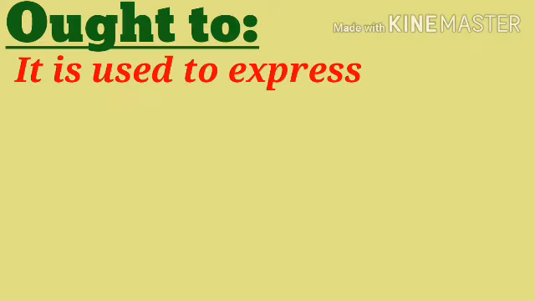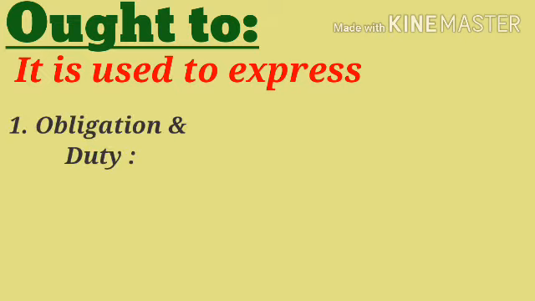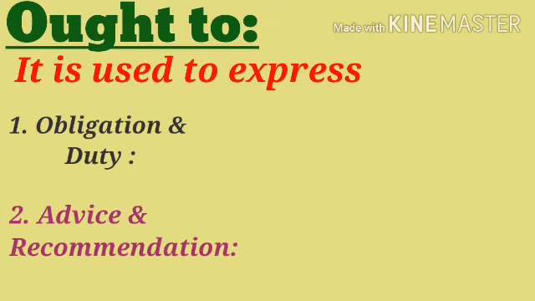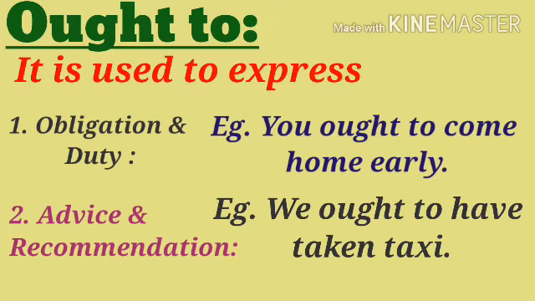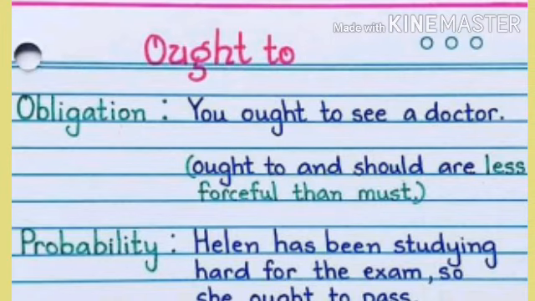Next is ought to. Modal verb ought to is used to express obligation and duty through advice and recommendation. For example, number 1, you ought to have come home early. Second is, we ought to have taken a taxi. See some more examples on your screen also.